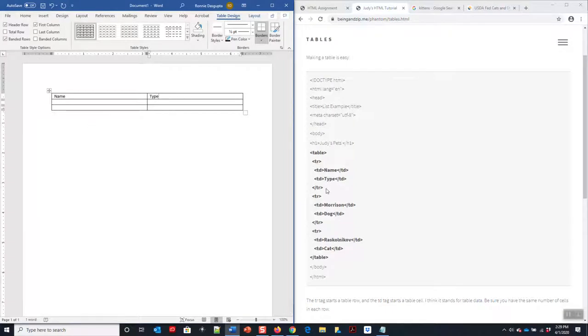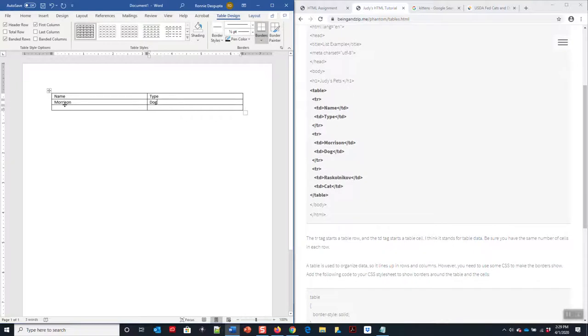Then it ends the row and starts a new row right here, the second row. The first data in the second row is called Morrison. The second data in row 2 is called dog. Now, the first data in row 3.